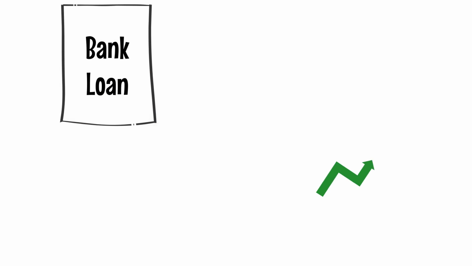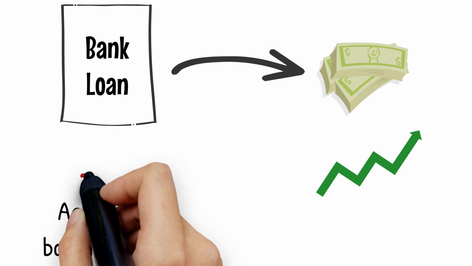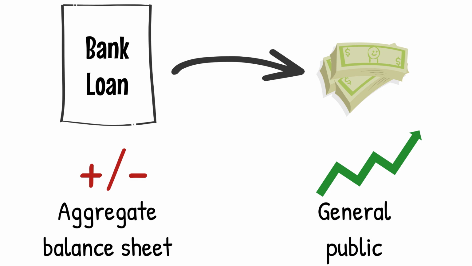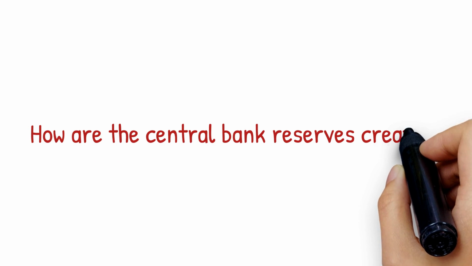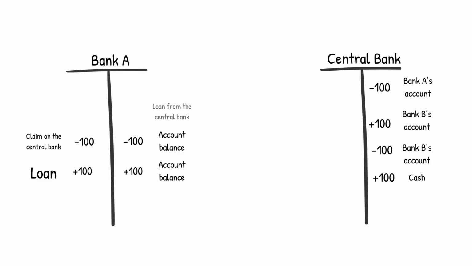When money from bank loans is converted to cash, the aggregate balance sheet of the banking system is unchanged. The balance sheet of the general public still increases with the loan amount, which means that new money has been created. How are the central bank reserves created? Well, you won't be surprised. They are created out of thin air.